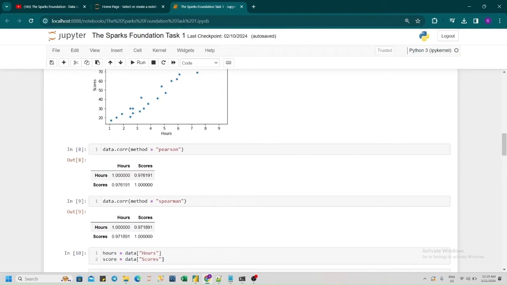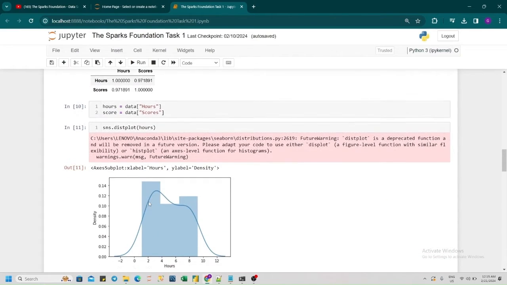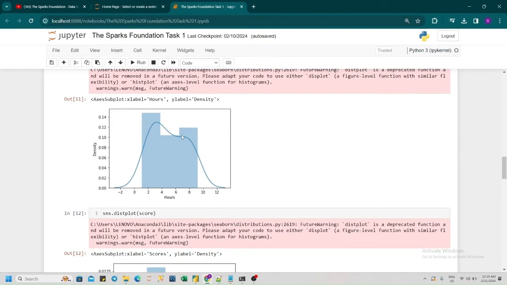Here we are plotting distribution plots of the two variables, and we see that the variables are in a particular range and there are no outliers.